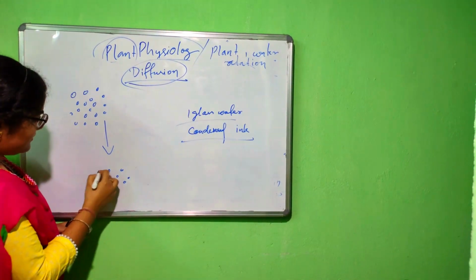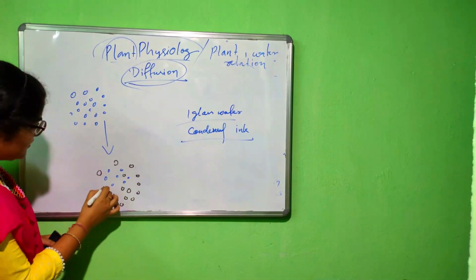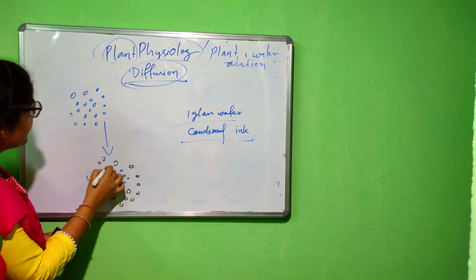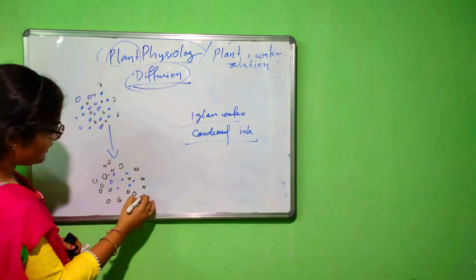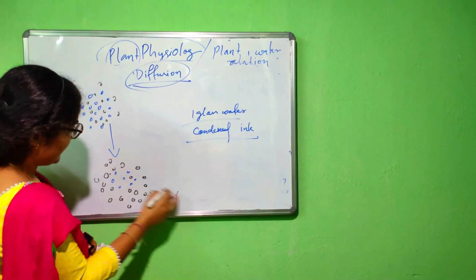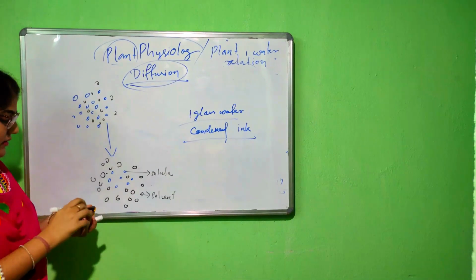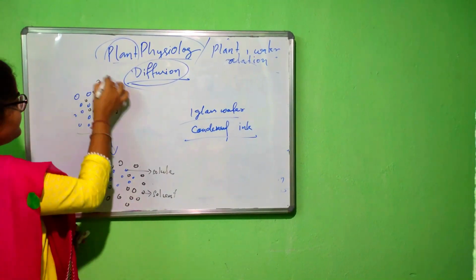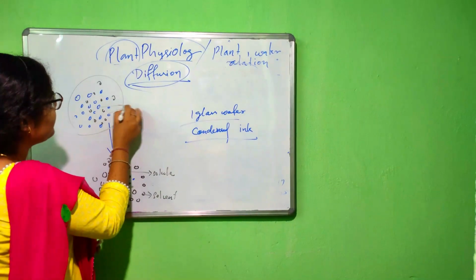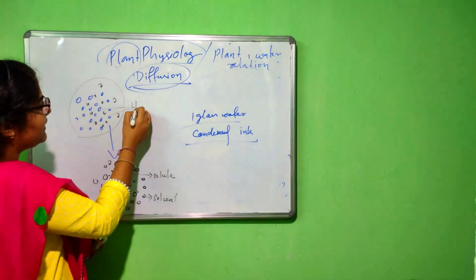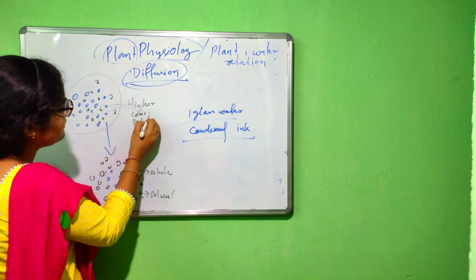These are the glass of water, solvent. The black dots are the solvent molecules and the blue dots are the solute molecules. These are the solvent and this is the solute. So you see here that in the first case, the number of solute is large, the number of solute is greater. So we call it a higher concentration solution.